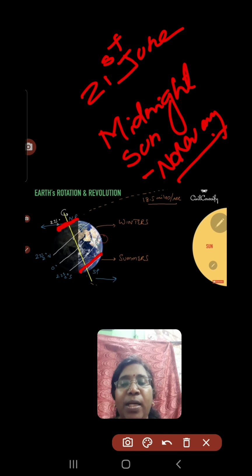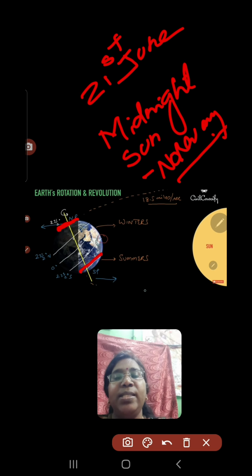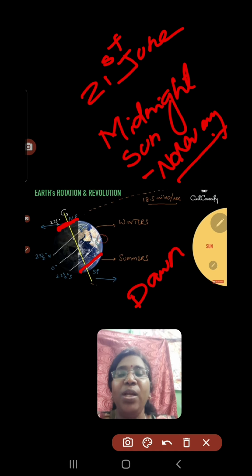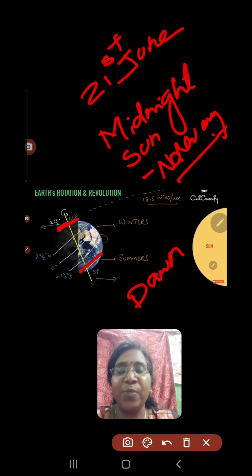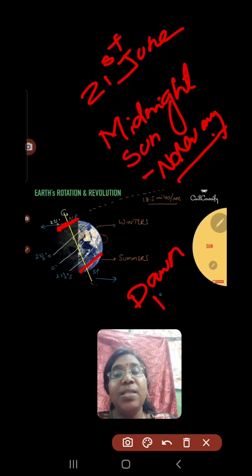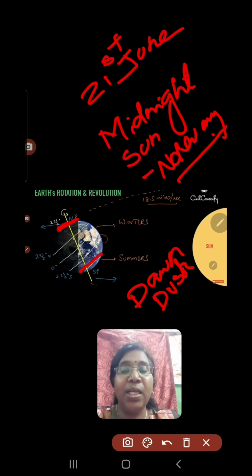One more point we are discussing here is dawn and dusk. What is dawn or dusk? Dawn is the early morning, when we receive only diffuse sun rays. The diffused sun rays before sunrise are called dawn. And what is dusk? Dusk means the diffuse sun rays received in the evening after sunset.